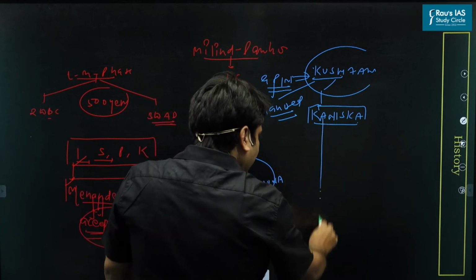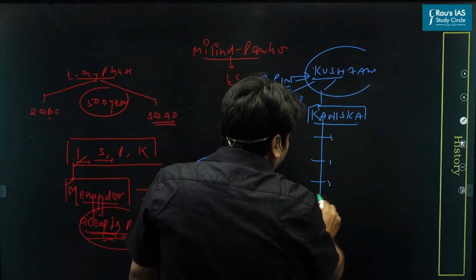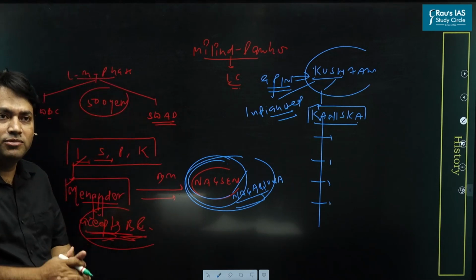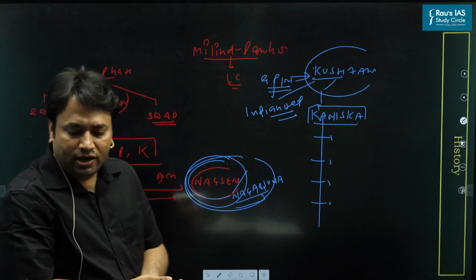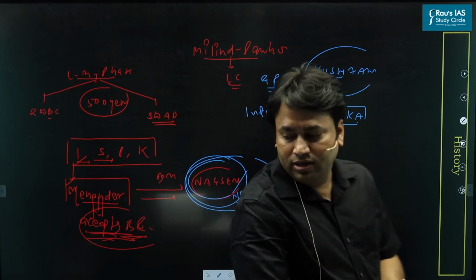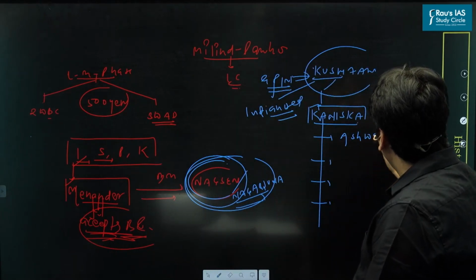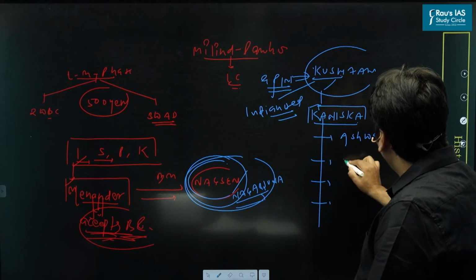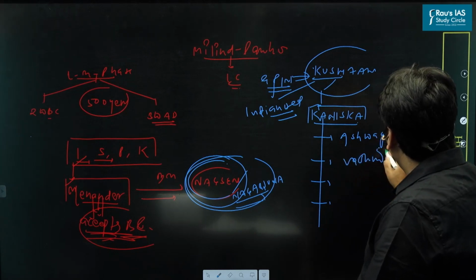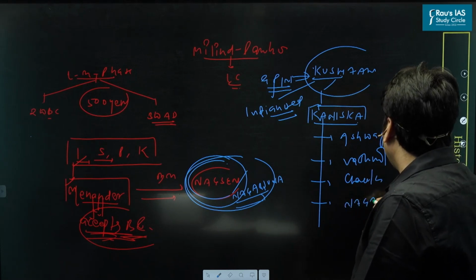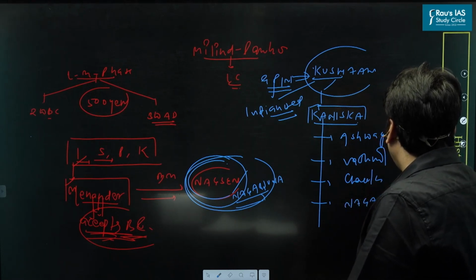Okay, so there are some important scholars in his court, and you may be familiar with the names. For example, Ashwaghosh, Vasumitra, Charak, and one name was Nagarjuna also.